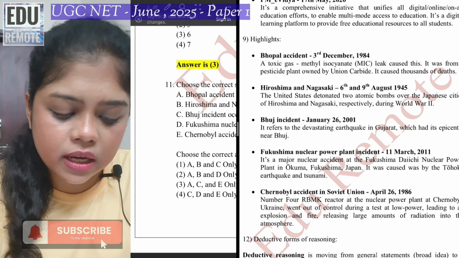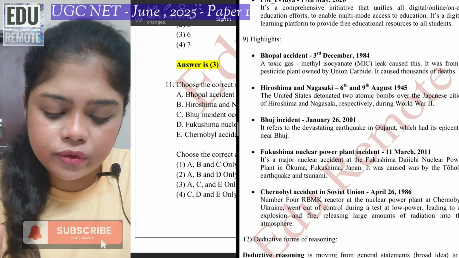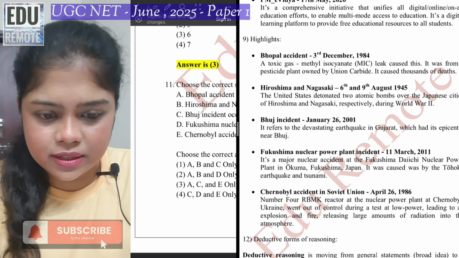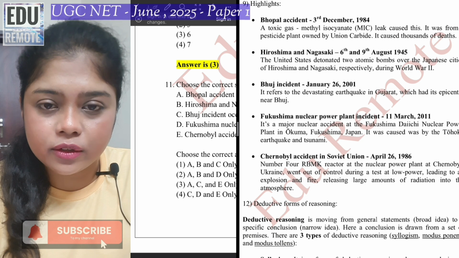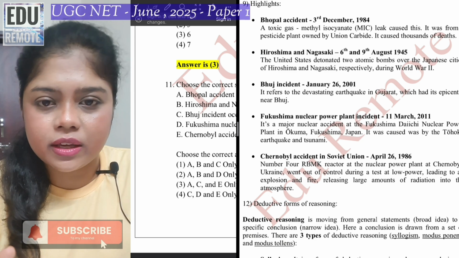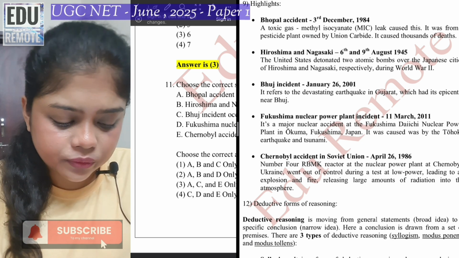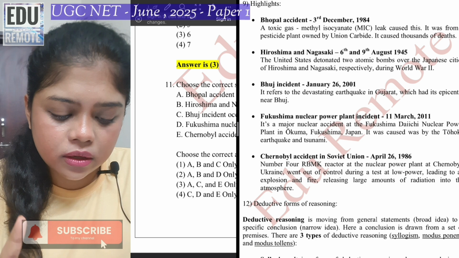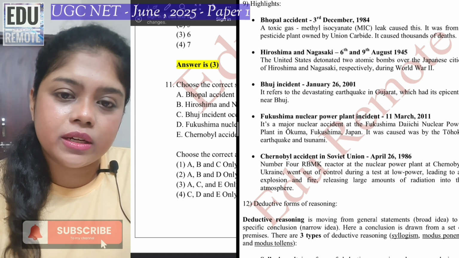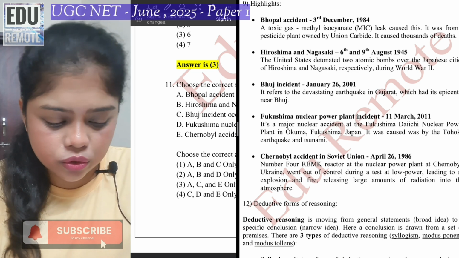Next is Hiroshima and Nagasaki. This happened on 6th and 9th August 1945, and definitely I'm very sure you people have studied this in history, that the US had dropped these bombs in Japan in the cities of Hiroshima and Nagasaki on 6th and 9th respectively during World War II. Bhuj incident happened on 26 January 2001. This is a very devastating earthquake which happened in Gujarat, and the epicenter was Bhuj.